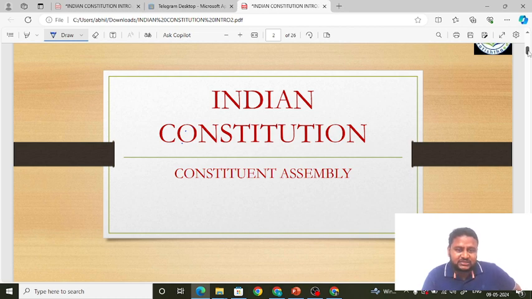Static GK includes something like highest peaks, lowest sea level points, deepest trenches, and also places in news. Places in news include national parks of importance, biosphere reserves, the states having highest marine biodiversity, the states having highest mangrove biodiversity, something like that. That is the static GK. Next thing is current affairs. Current affairs we are going to cover in a very structured way so that you will be able to remember and recall in the examination.